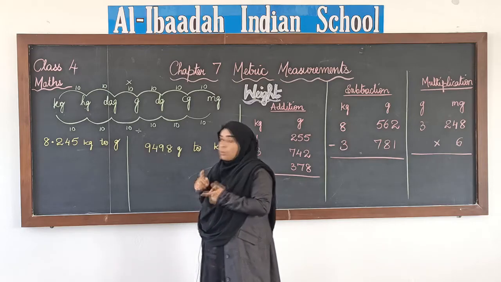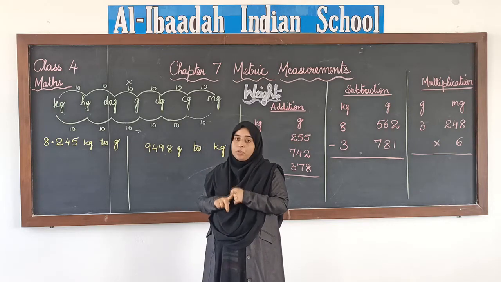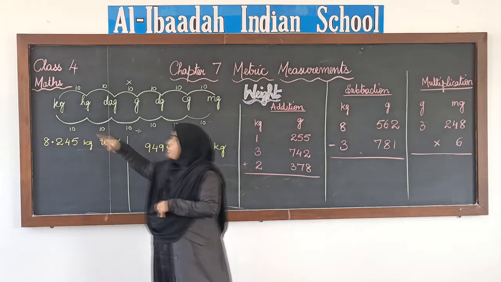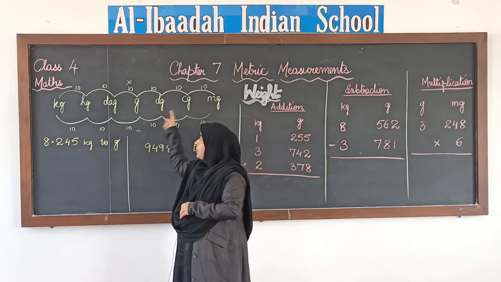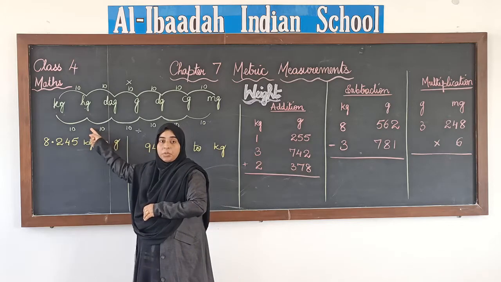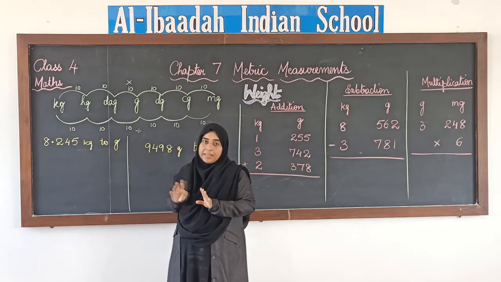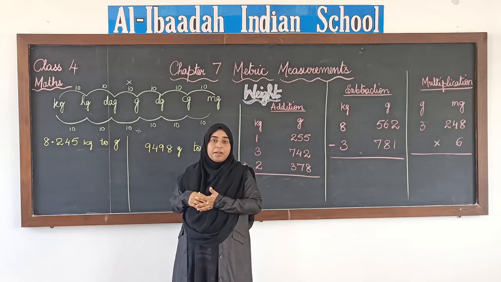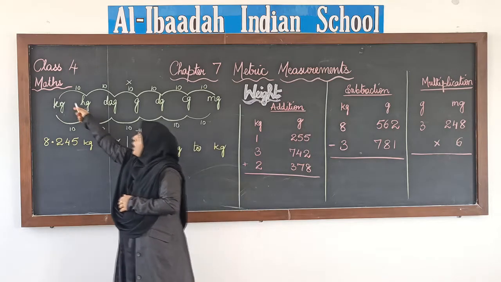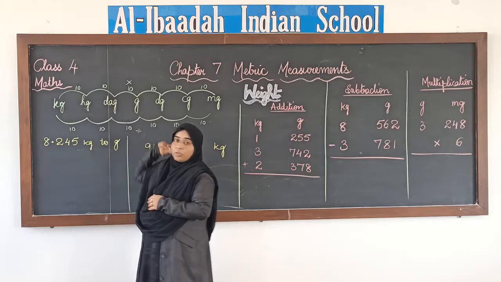And the conversion rule is the same, I hope you remember. When we convert a bigger unit to a smaller unit, we multiply, and when we convert a smaller unit to a bigger unit, we divide. What we multiply or divide by also depends on how many jumps we are going to take.